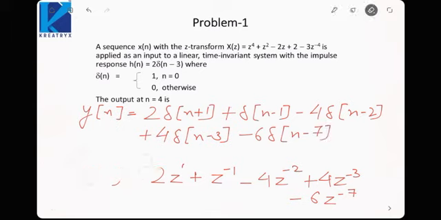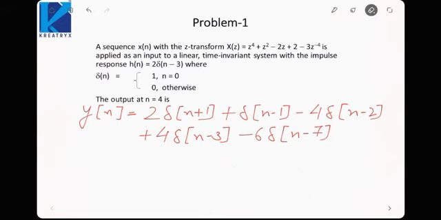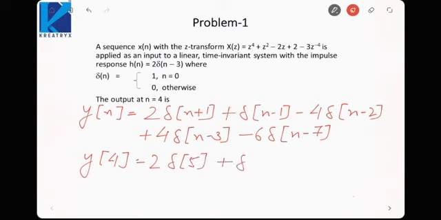Now if we substitute n is equal to 4 into this expression, it would be 2 delta[5] plus delta[3] minus 4 delta[2] plus 4 delta[1] minus 6 delta[minus 3].